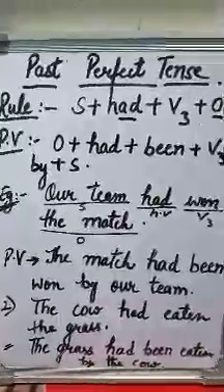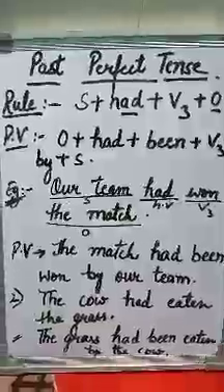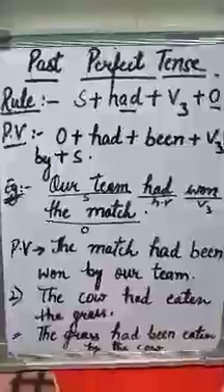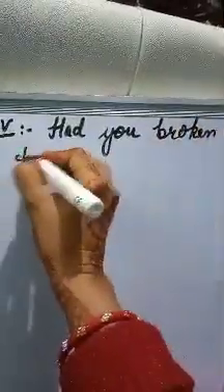So in this way we will convert active voice into passive voice, and if there is question or the interrogative sentences in active voice, then how we convert? With interrogative sentences, suppose we will take the example with the helping verb, that is, had you broken the cup?